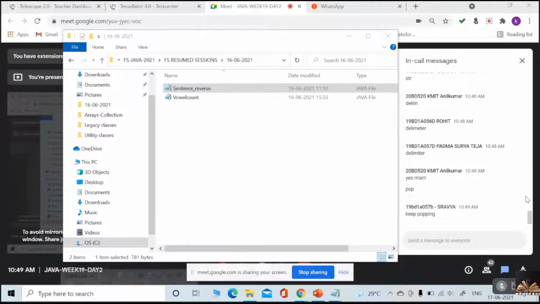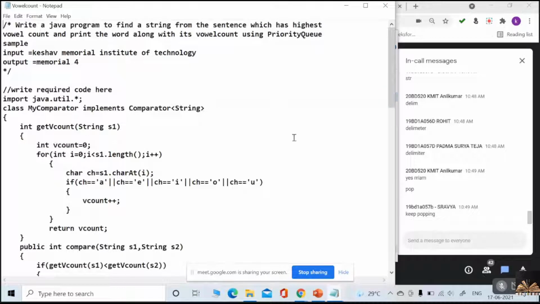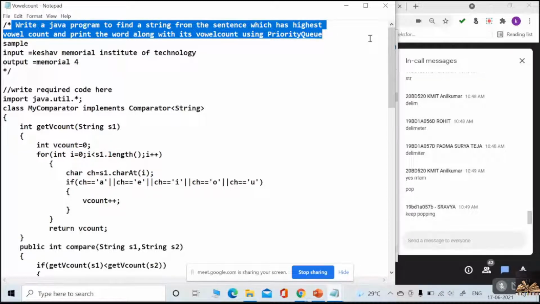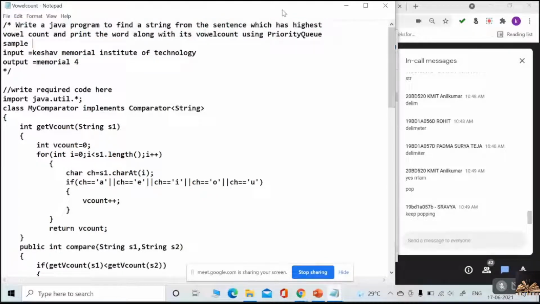That is the first program. And the second program is, read this carefully. This is a little tricky actually. Write a Java program to find a word from the sentence which has the highest vowel count and print the word along with its vowel count. That is, you need to read a string from the user.